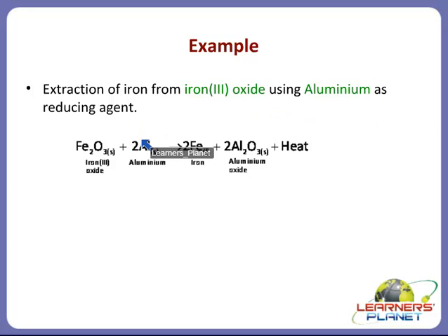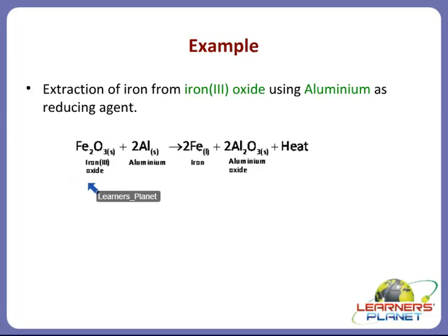But you know, children, most of the times your iron oxide is reduced to iron using carbon. Why? Because aluminium is an expensive metal, whereas carbon is less expensive. So when iron oxide can be easily reduced by carbon, then why increase the cost of reduction? So iron is obtained from iron oxide by reducing it with carbon.